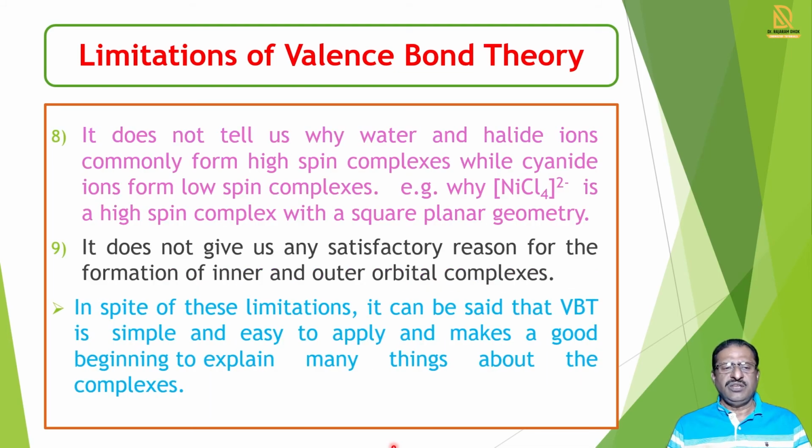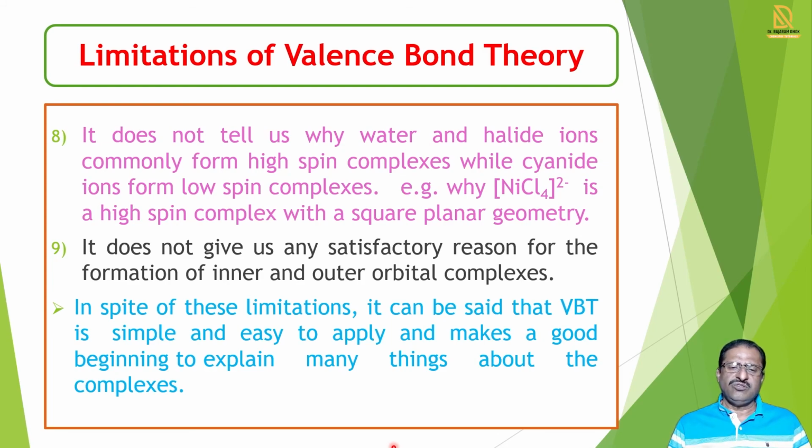Again, this theory does not tell us why water and halide ions commonly form high spin complexes, while cyanide ions form low spin complexes. We have taken the example NiCl4 2-, which is high spin. But why this is high spin, this theory cannot satisfactorily explain.